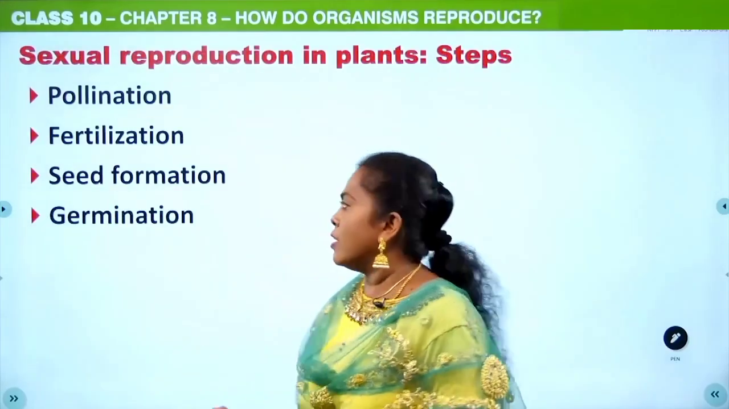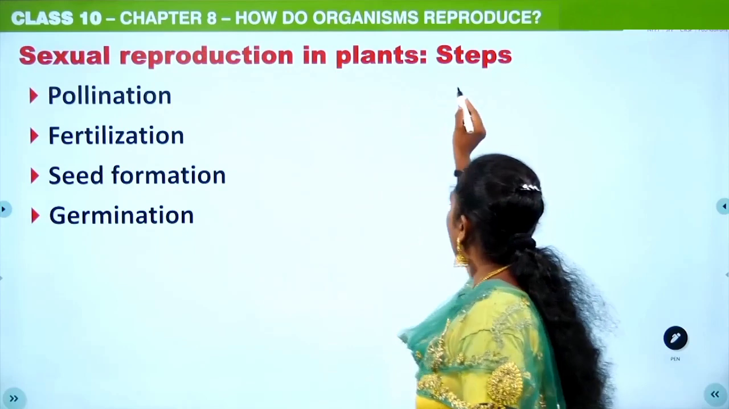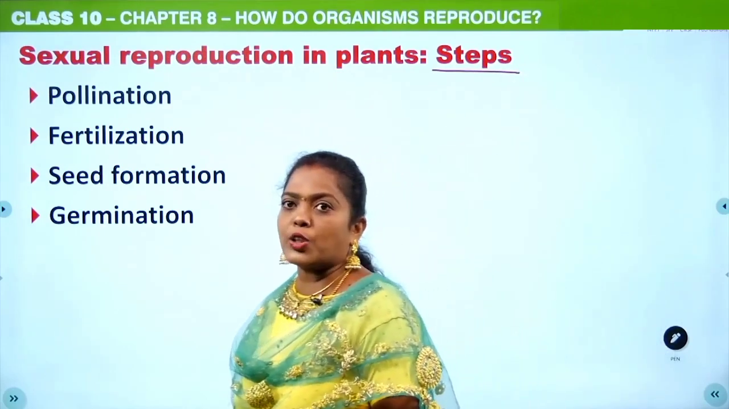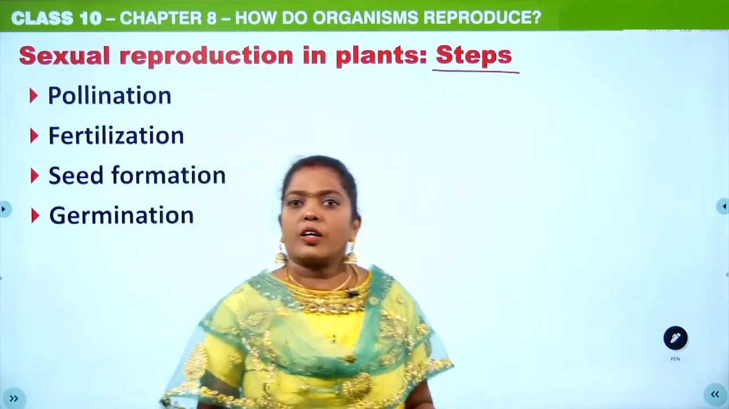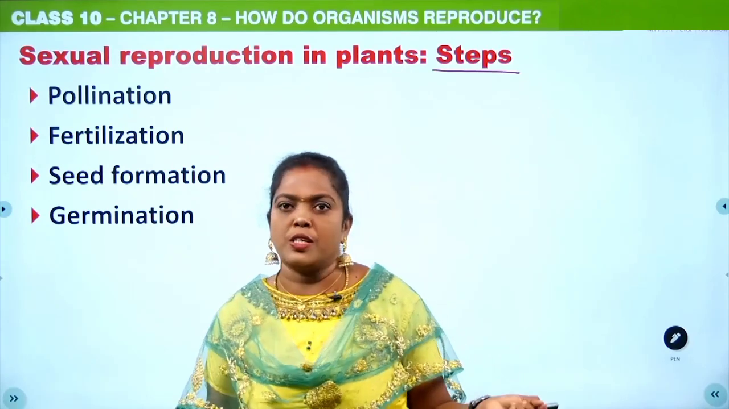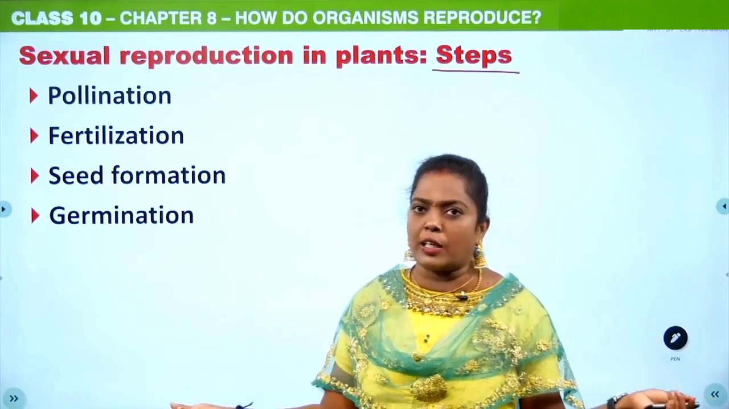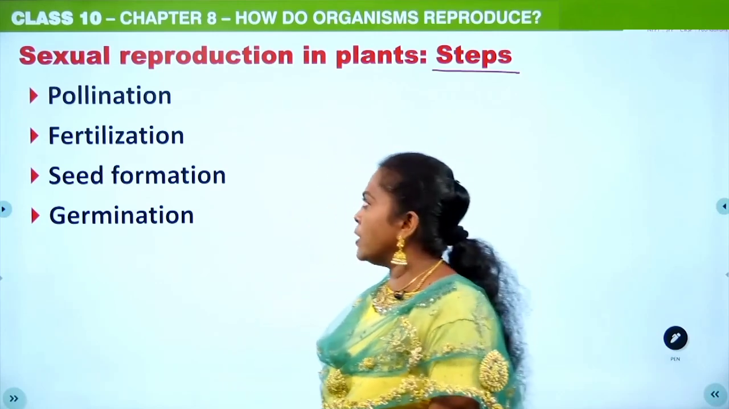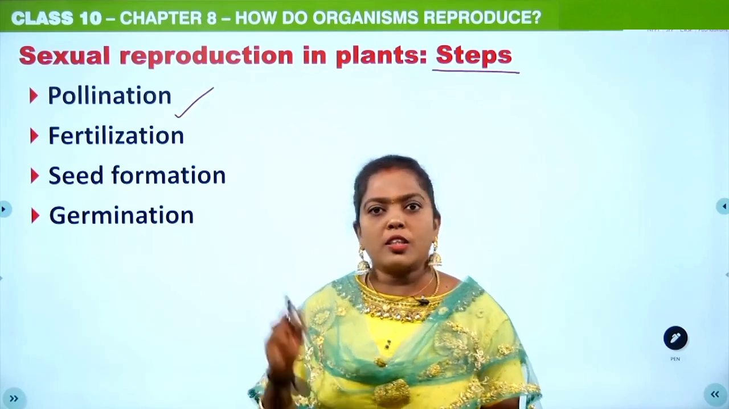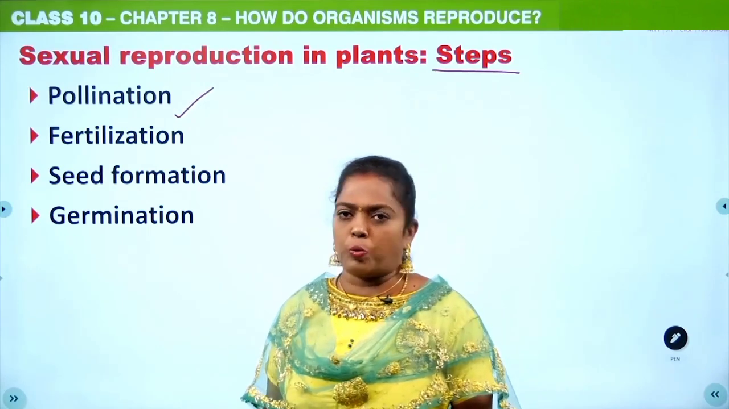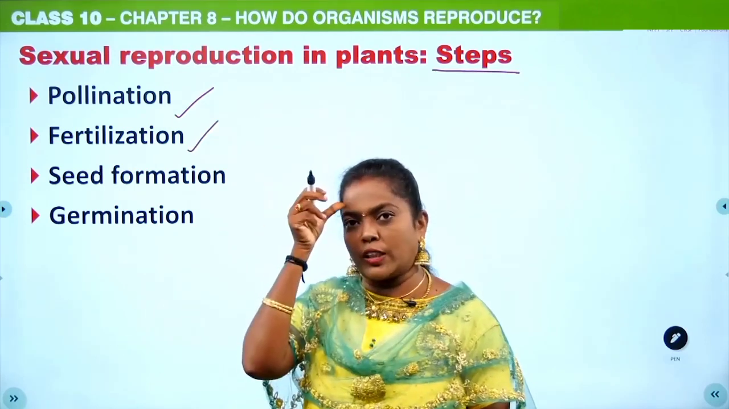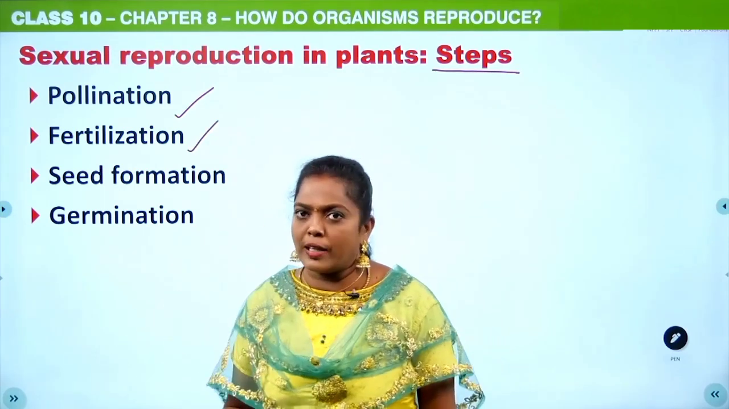Okay, then sexual reproduction in plants, and here we are going to discuss some steps. Sometimes in MCQs they will ask you which step will come first. So you should know, after the gamete formation, that is male gamete and female gamete formation, the first step is pollination. Pollination means transfer of the male gamete to the female gamete. Then the second thing is fertilization. Just now we saw the fusion of male and female gamete.